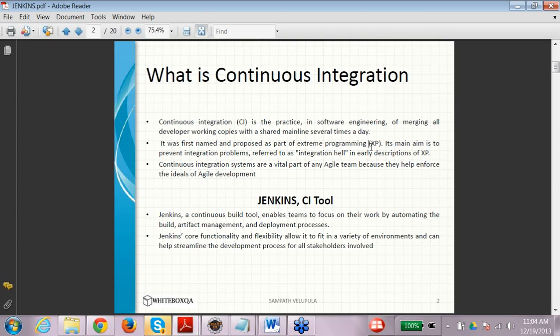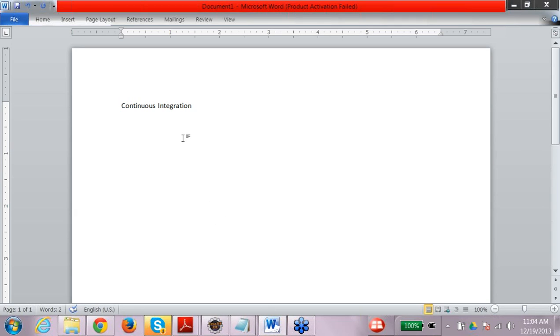To avoid this, companies have build servers on which their continuous integration tools are running. So what are build servers, and what are the various tools associated with them? One of the most popular continuous integration tools is Jenkins.